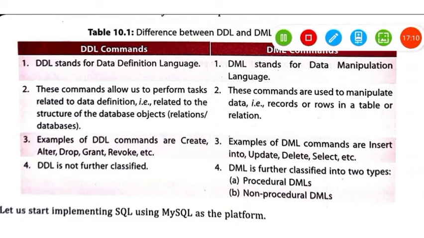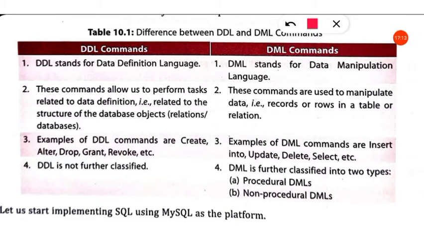DDL commands allow us to perform tasks related to data definition, that is related to the structure of the database objects, that is tables and database. Then DML commands are used to manipulate data, that is records or rows in a table or relation.